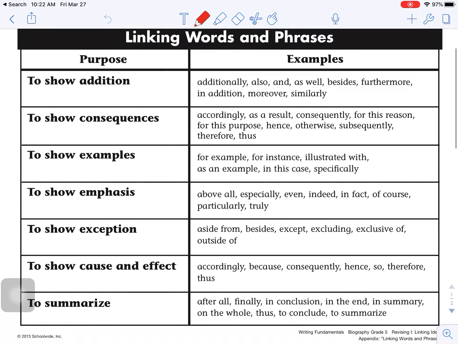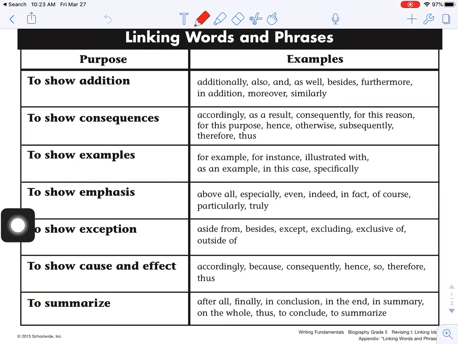So as we revise our text, we really want to look at what kind of words we're using when we start sentences or we start a new paragraph or an introduction, right? So when we want to link, we are going to use specific words. So if we want to show addition, meaning more of something, we're going to use some of these words. So additionally, also, and, okay, so on and so forth. Those are examples. To show consequences. So in other words, because a decision was made by your subject or your person, this is what happened. So as a result of, consequently, accordingly, okay, hence, all right.